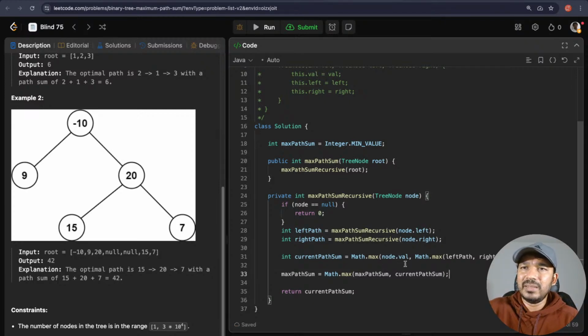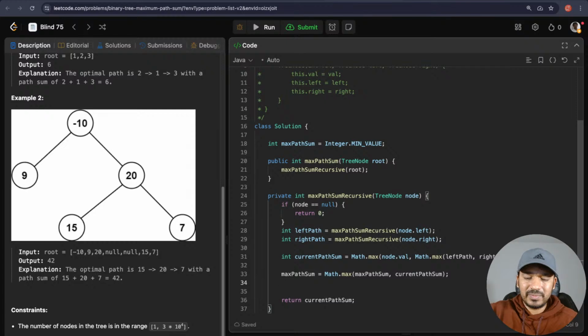Okay, I think I have missed something. In this one, current path sum, I'm just checking the node dot value or math.max of left path and right path and node value. But there is another thing: left path sum plus right path sum, and plus node value. Both of these plus node value. So that is one thing I have missed here. So let's take that also into consideration.